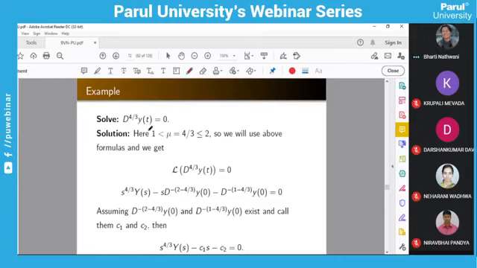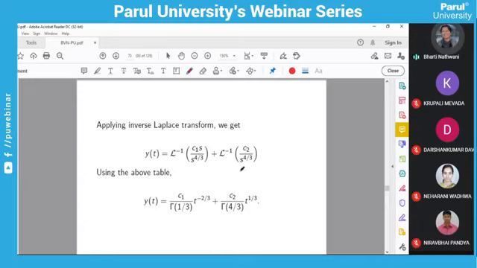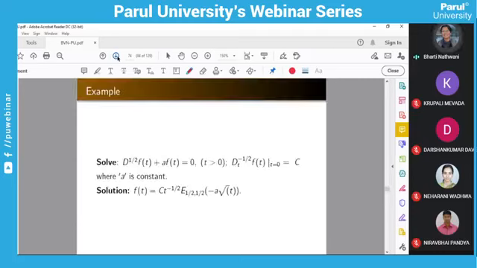Here mu lies between 1 and 2. You have to use this formula. You have to assume two constants here, suppose C1 and C2. So as you solve a differential equation, the same way you have to solve this. You are going to apply the inverse Laplace transform and you will get these answers. And if some conditions are given, you can find out these unknowns. If the conditions are not given, you are not able to find out the unknowns.